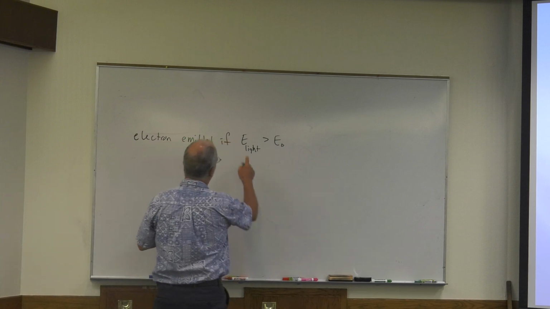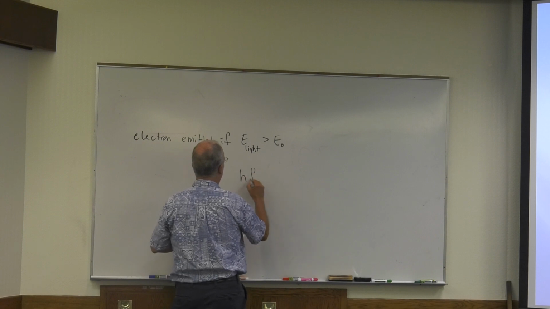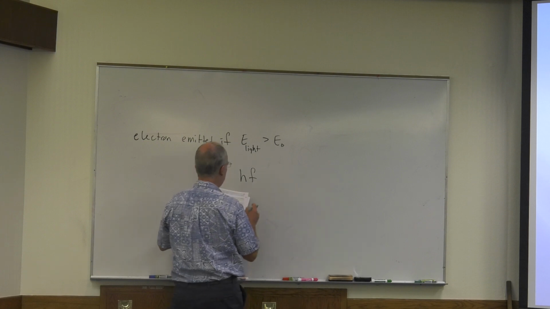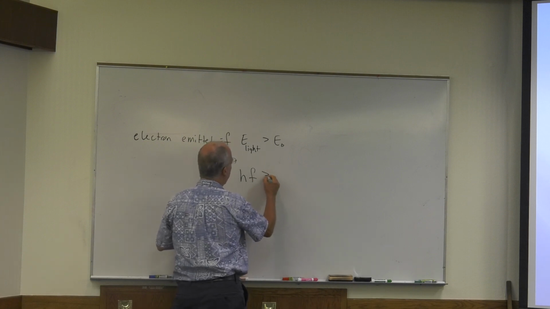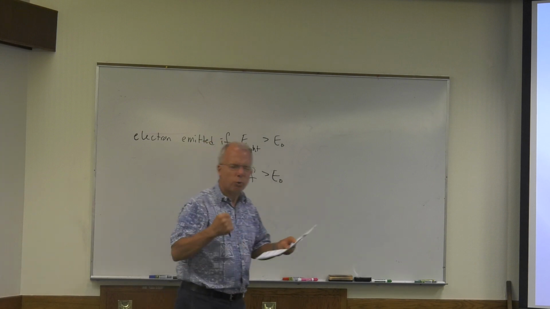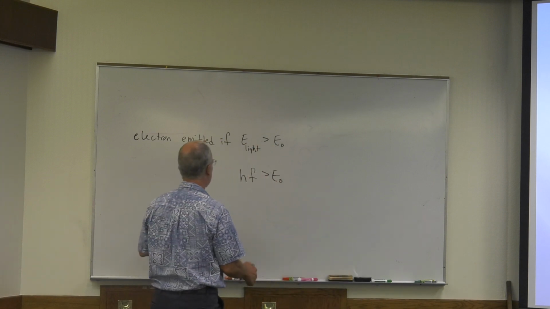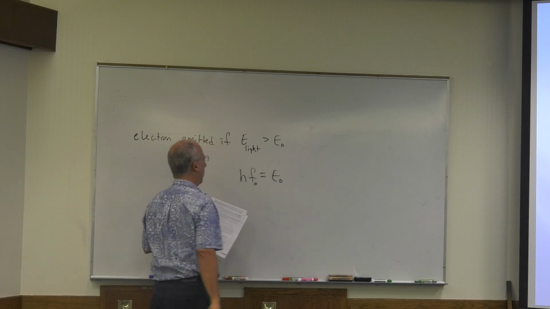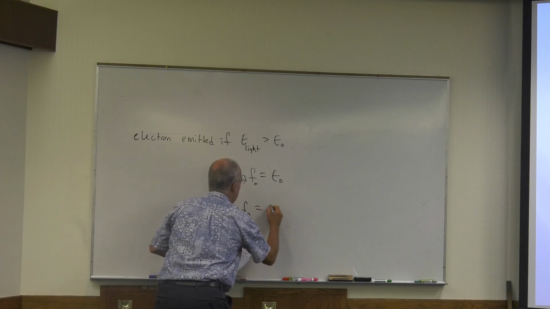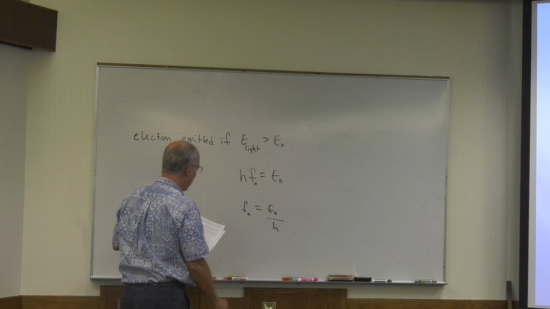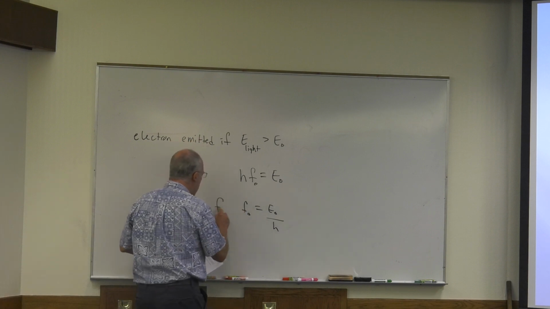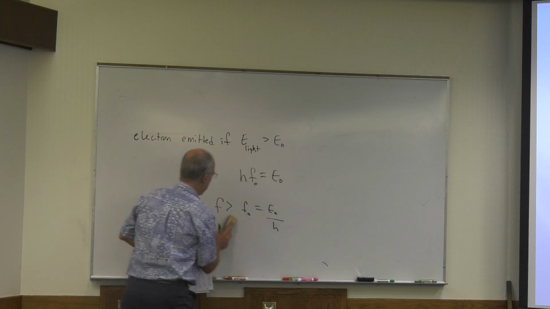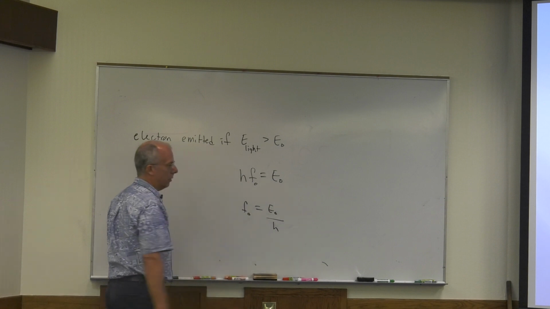All right, well, what's the energy of light? hf. And that has to be greater than E0. So let's find the threshold frequency. To find a threshold, we're just going to put a little 0 there. And that means that f0 equals E0 over h. So if the frequency is greater than that, the electron is going to be ejected. So this is called the threshold frequency.